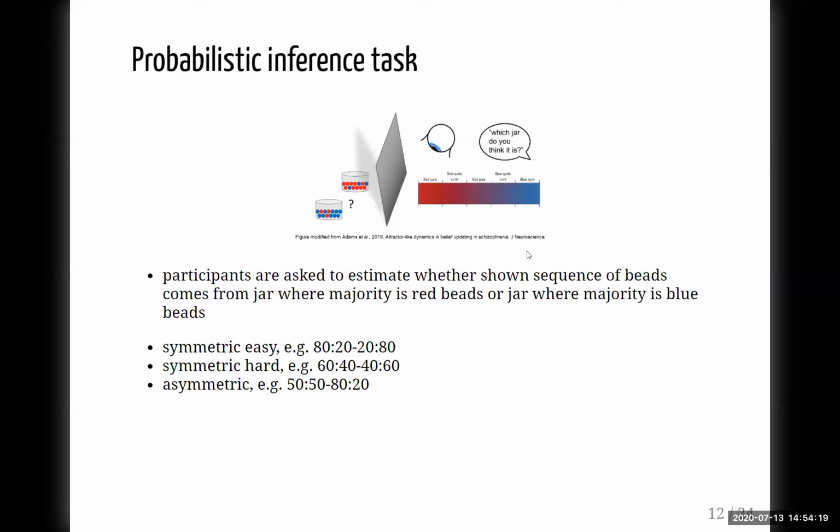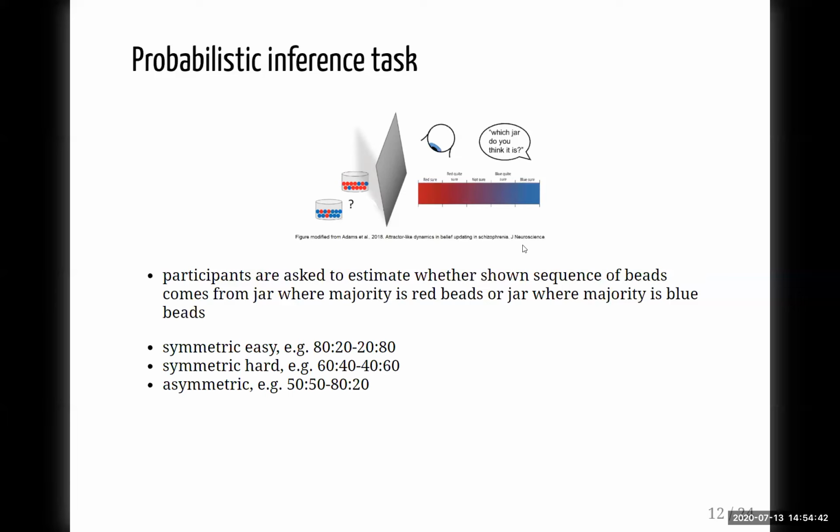The proportions in the 2 jars can be either symmetric and very distinct, so very easy, like 80-20 or 20-80, or they can be more difficult to discern, like when one jar contains 60 blue beads and 40 red beads, and the other jar contains 40 blue beads and 60 red beads. Or they can be asymmetric, so one jar contains 50 blue and 50 red beads, and the other one has a majority of blue beads.